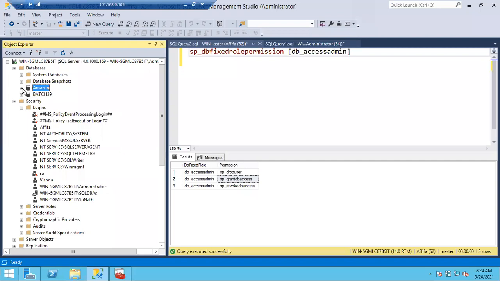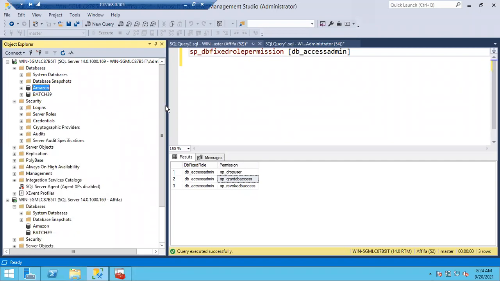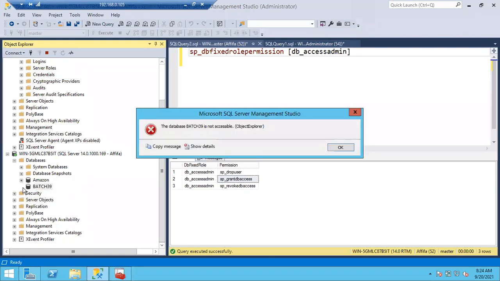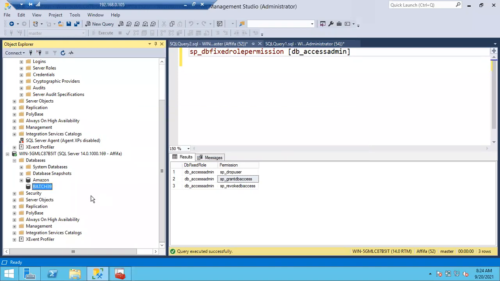Earlier, Afifa didn't have permissions to expand this database. You can see we got the error, right? She didn't have permissions to expand this Amazon database. Now, at least she can expand it. She's a member of Access Admin now, but she doesn't belong to Bash 39. If she tries to access Bash 39, she will still get the same error. Bash 39 is not accessible. Once a user is created in the database, you can access the database. You can only access it. You cannot do whatever you want.